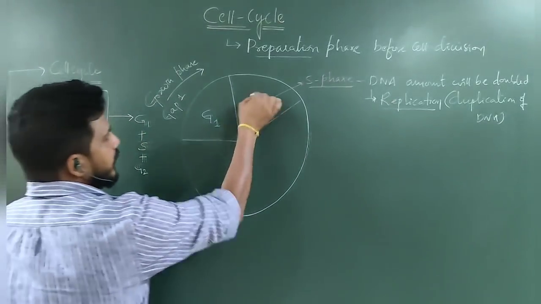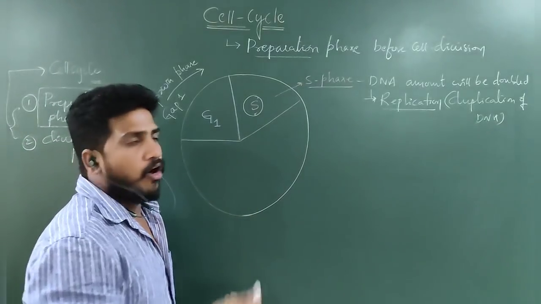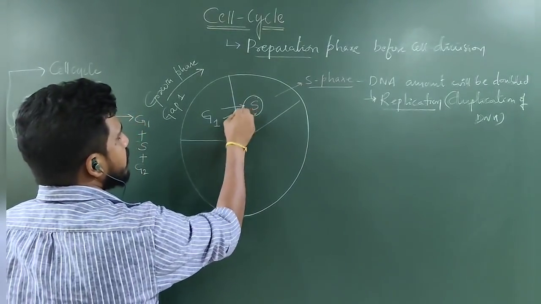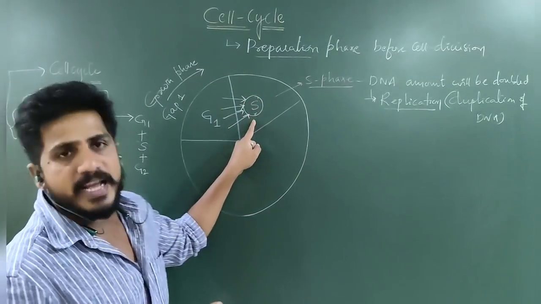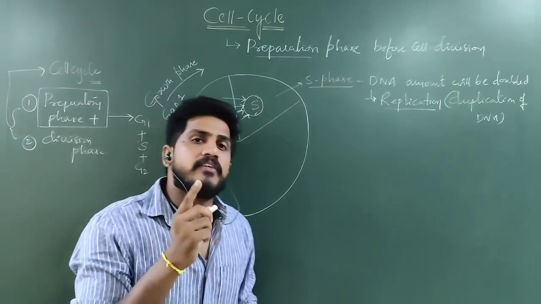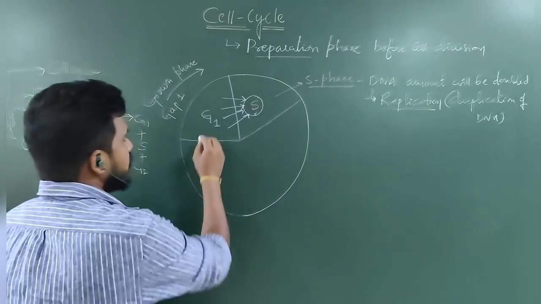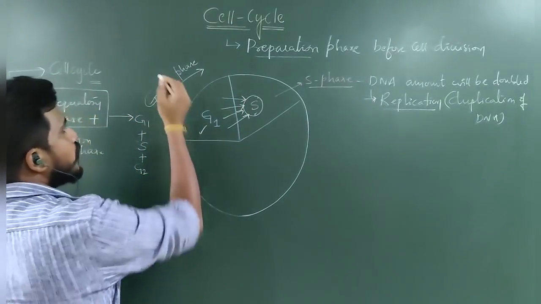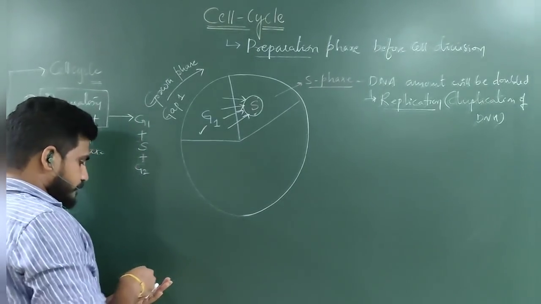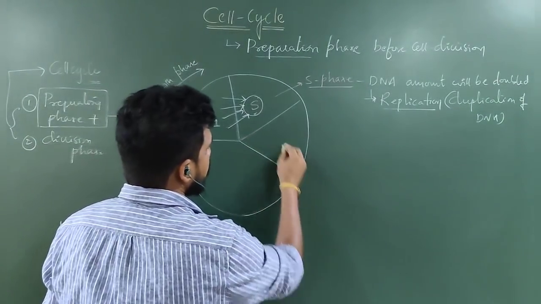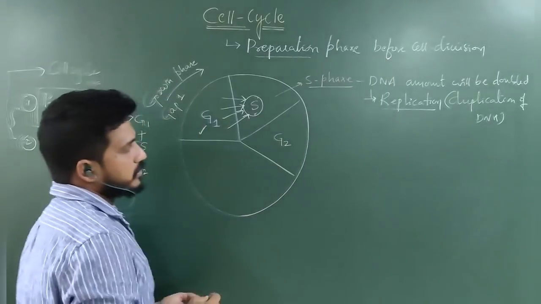Replication requires so many enzymes. All these enzymes are prepared in the G1 phase. Replication takes place in S phase. Enzymes required for replication occur in G1. That's why it is called growth phase, in which cytoplasm will increase. Later, G2 phase will be there.